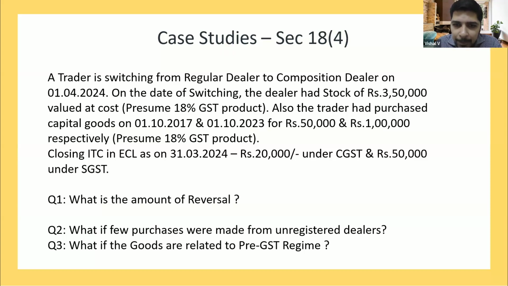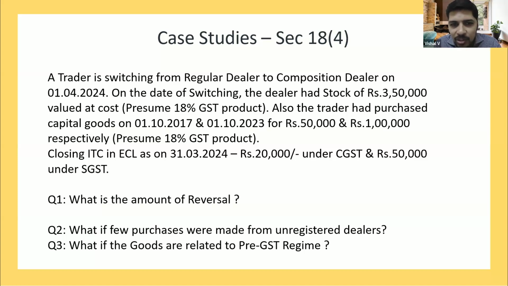In case of capital goods purchased in 2017 and 2023, for 2017, the useful life of 60 months has already been completed in 2022 itself. Therefore, there is no reversal for the 50,000 capital goods. But for the 1 lakh capital goods purchased in October 2023, only 6 months has been used. Therefore, 4.5 years is still pending.